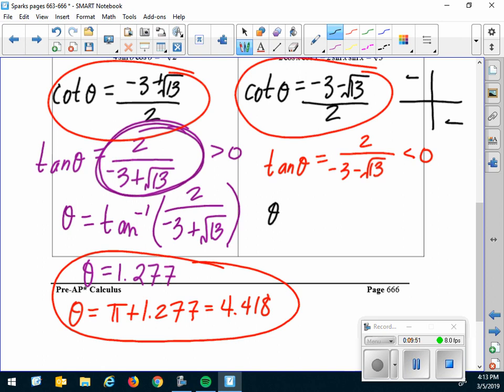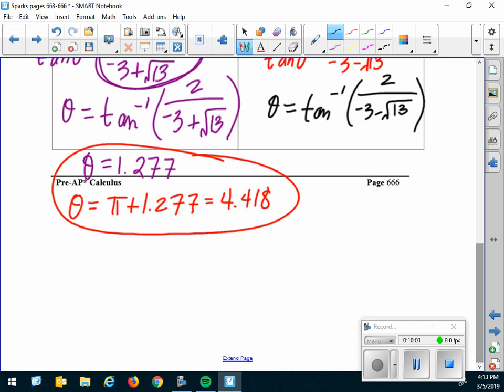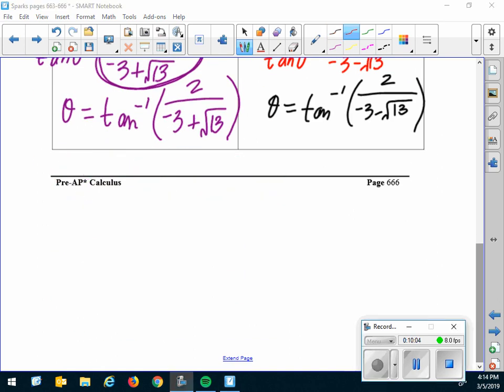So theta equals tangent inverse of that. Take a minute and go to your calculator and let's see what we get. I got theta equals negative 0.294. Now that's not between 0 and 2 pi.